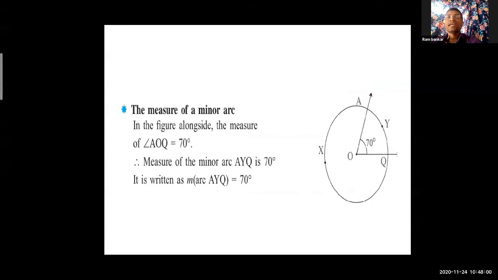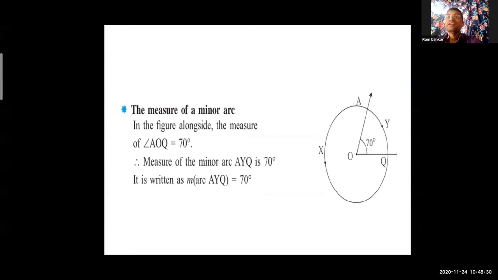So look at the example. The measure of a minor arc. Minor means small arc. In the figure alongside, the measure of angle AOQ is equal to 70 degrees. In the previous slide also we learned this.